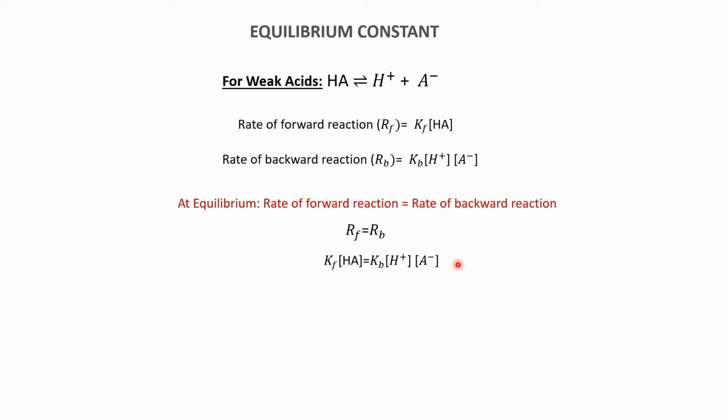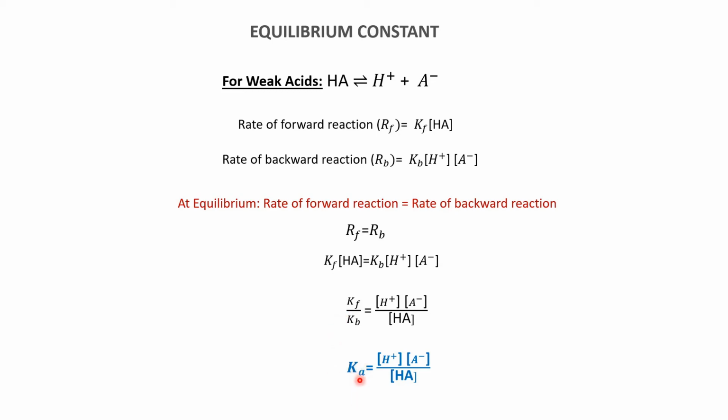So when we rearrange this equation, we take all the constants on one side and all the concentration terms on the other side. This whole thing is a constant. So instead of writing this separately, we can write it as this, where Ka is nothing but Kf, that is the rate constant of forward reaction, divided by Kb, that is the rate constant of backward reaction.